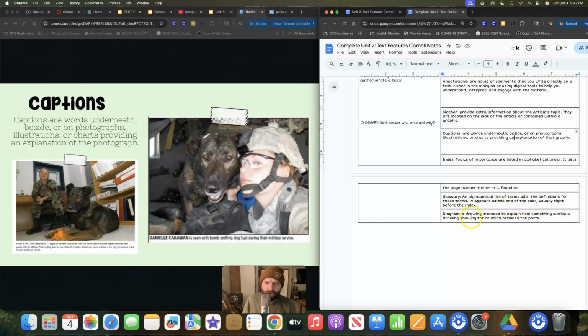Okay, and then a diagram is a drawing intended to explain how something works, a drawing showing the relation between the parts. So with a diagram, if you wanted to look at the different parts of a volcano or the different parts of a car and how they all work together, you might find a diagram showing you all of those things.